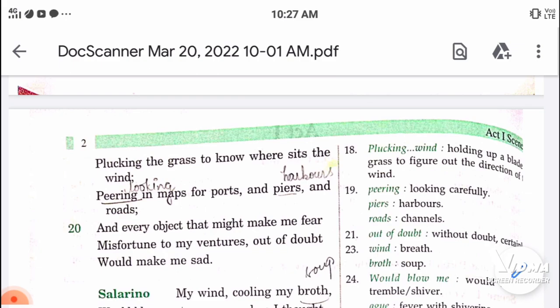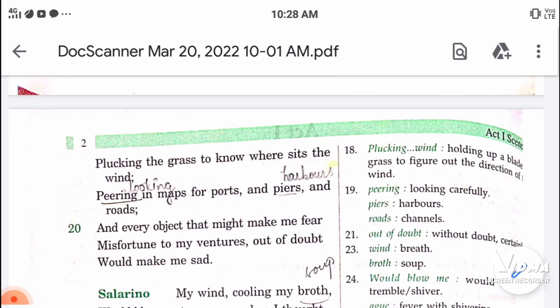Okay, and every object that might make me fear misfortune to my ventures, out of doubt, would make me sad. He is saying that if anything would happen to my ship, it would make me sad. And if anything gives me a signal that my ships are going to be in misfortunes, then it also makes me sad. The worries of my ships would also make me sad.